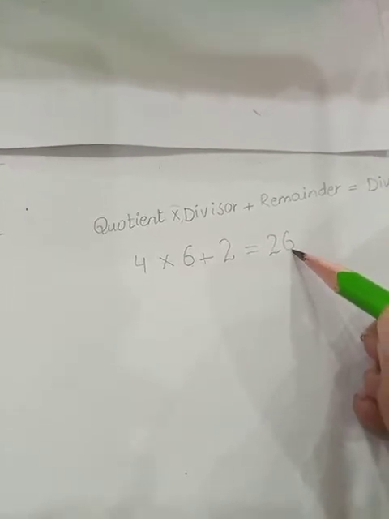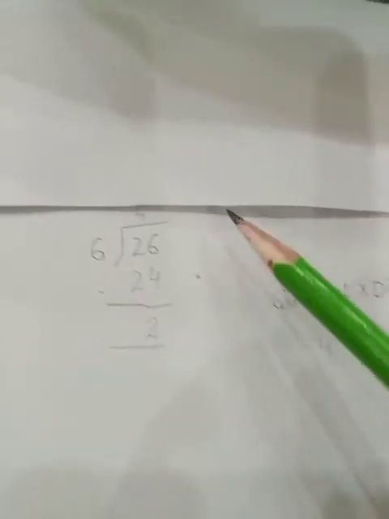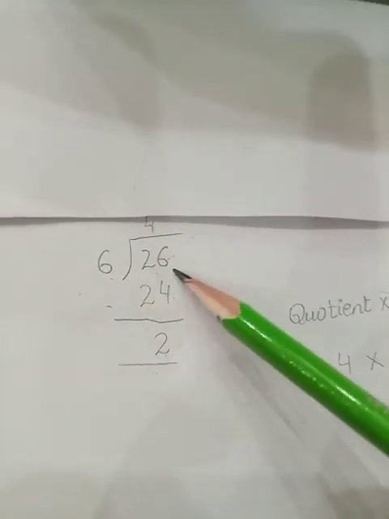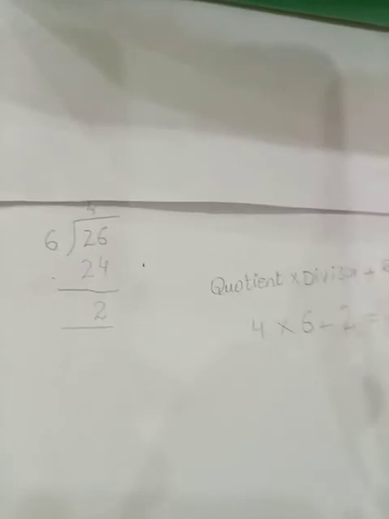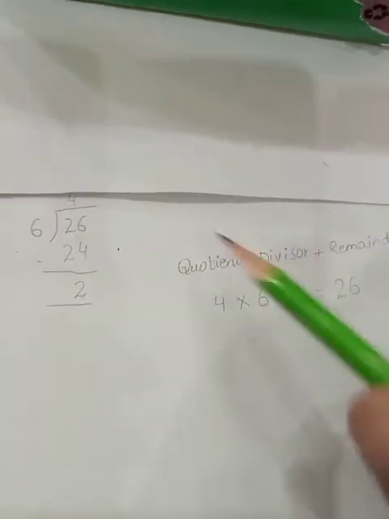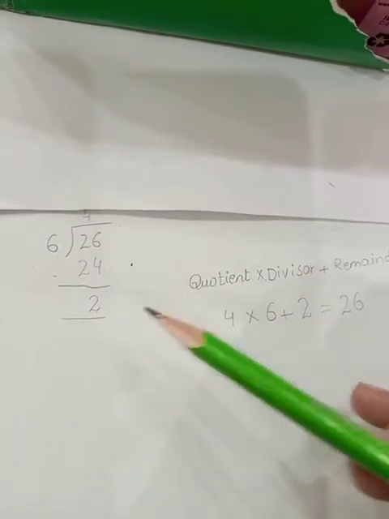So students, let's compare with our dividend. Here our answer is 26. Let's find out. Look at this. Here is our dividend and that is equal to our answer. It means that we have done our question correctly.